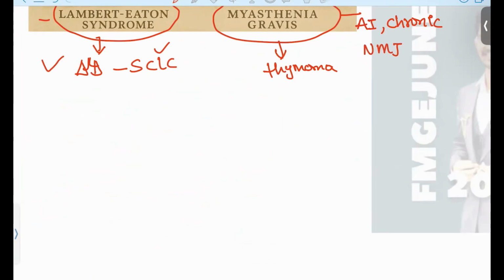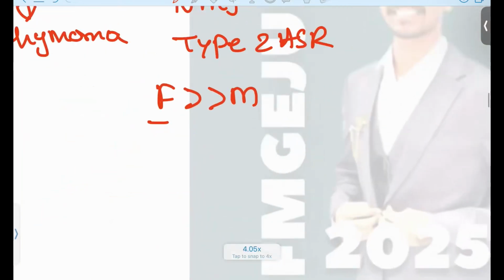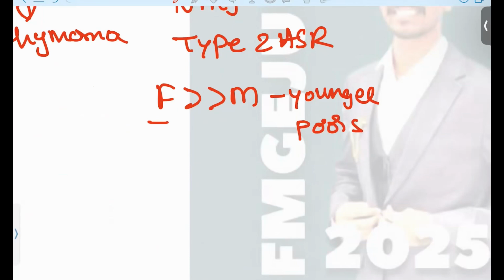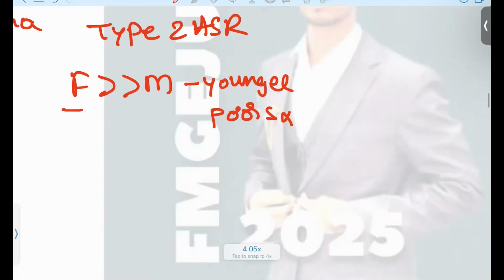This condition is also known as a type 2 hypersensitivity reaction. Usually, this is going to involve females more than males. All autoimmune conditions mostly involve females more than males. Okay, and if males are involved at a younger age, this patient will have very poor symptoms, meaning symptoms will be very few and the prognosis is good.